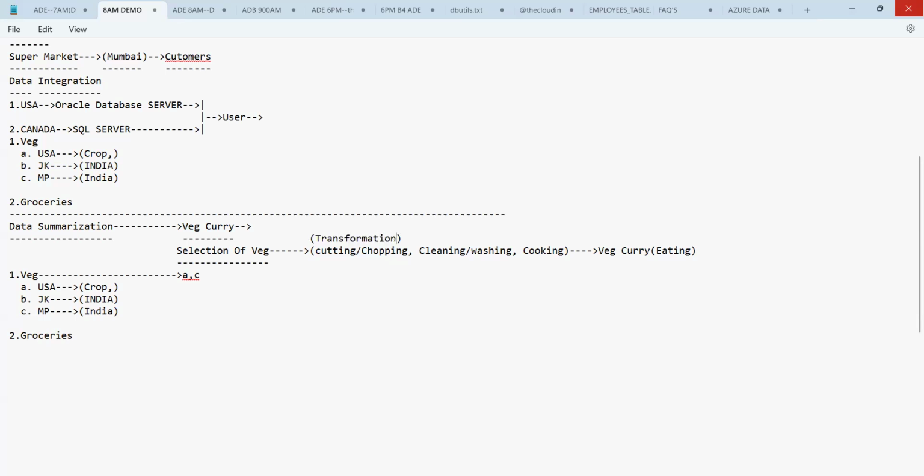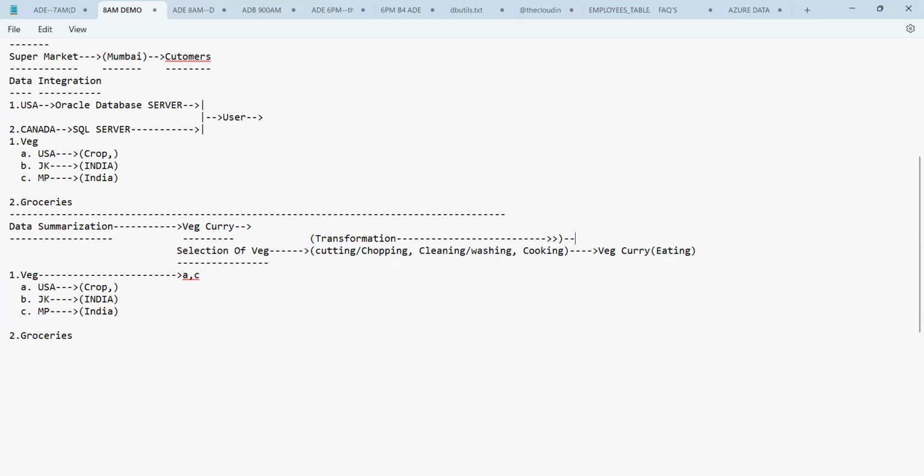In fact, you're transforming the raw vegetables to cooked form. So we can say the process of transformation is where you convert the raw vegetables from the raw form to the cooked form.